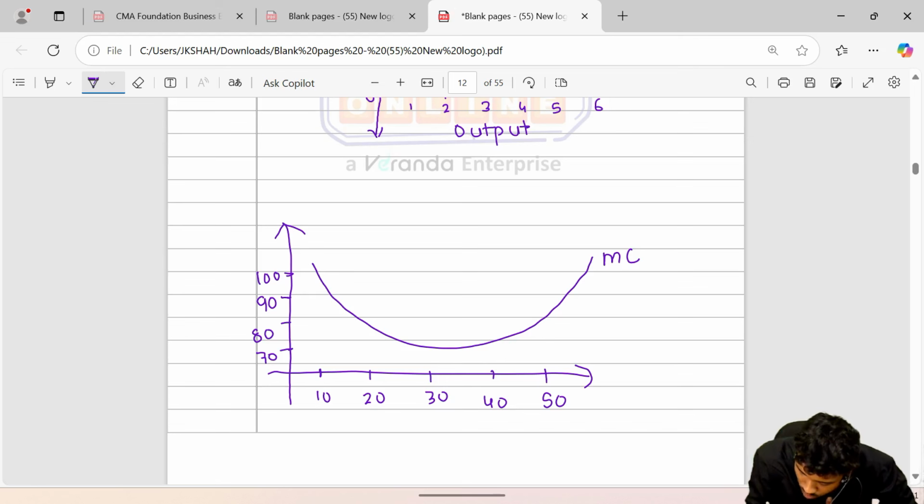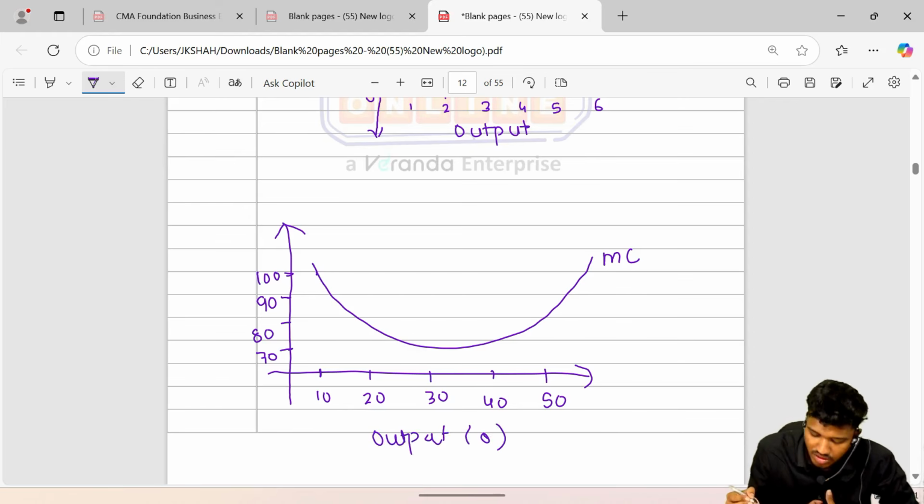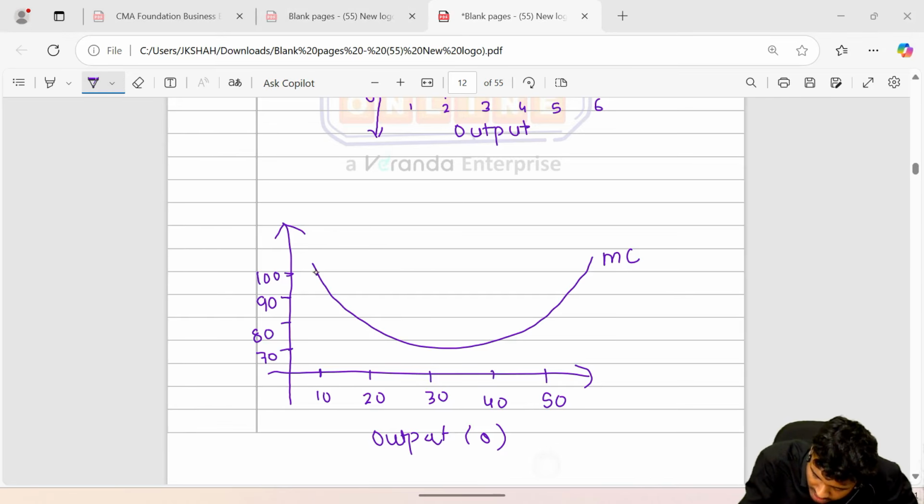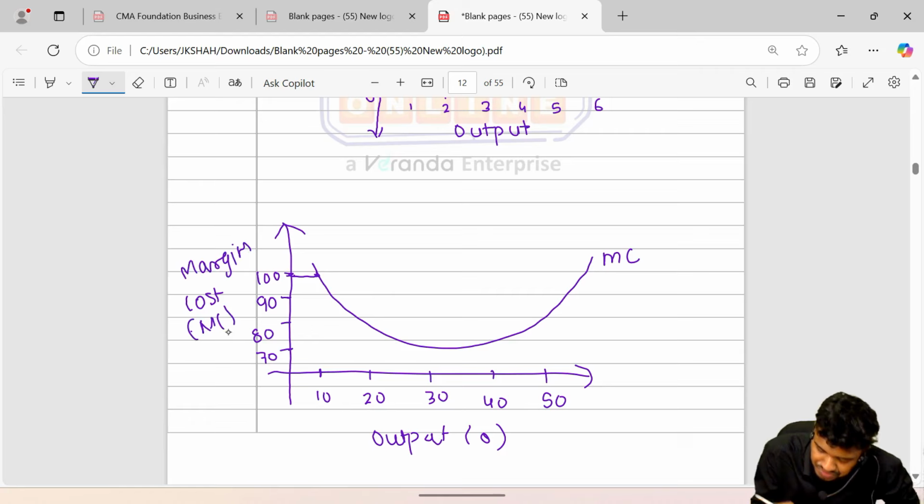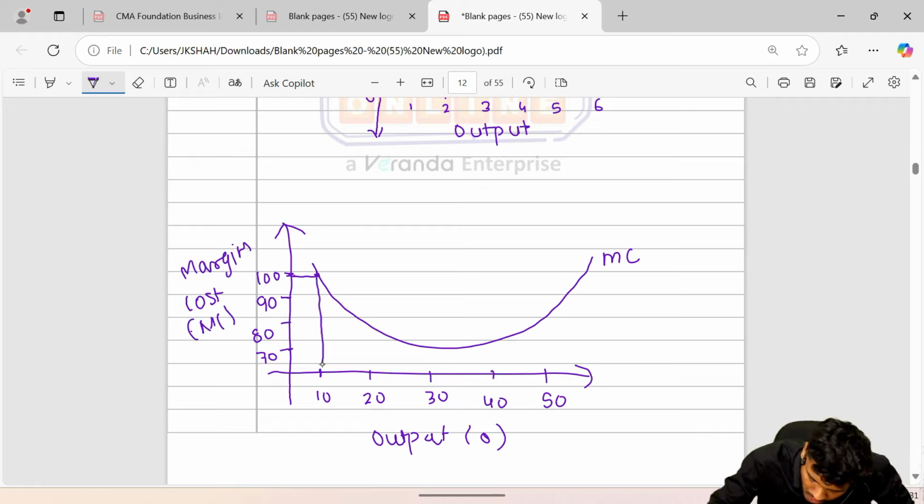Primarily, when you produce quantity 1, that is, when you made an output of 10 quantity, your cost was 100 rupees. Which cost? Marginal cost, MC. Your cost was 100, which was very high.